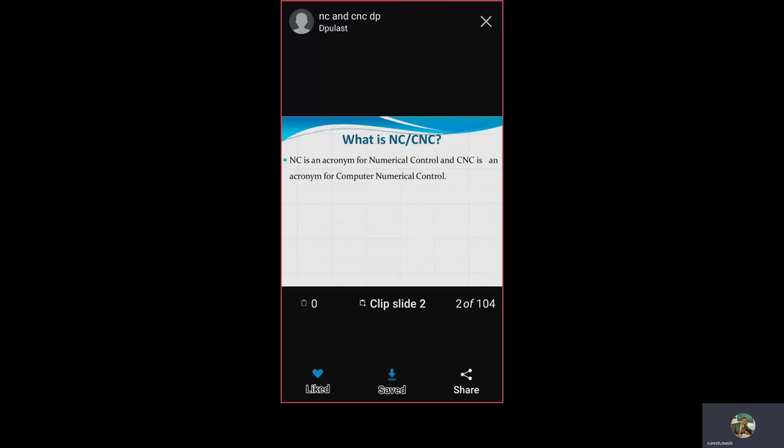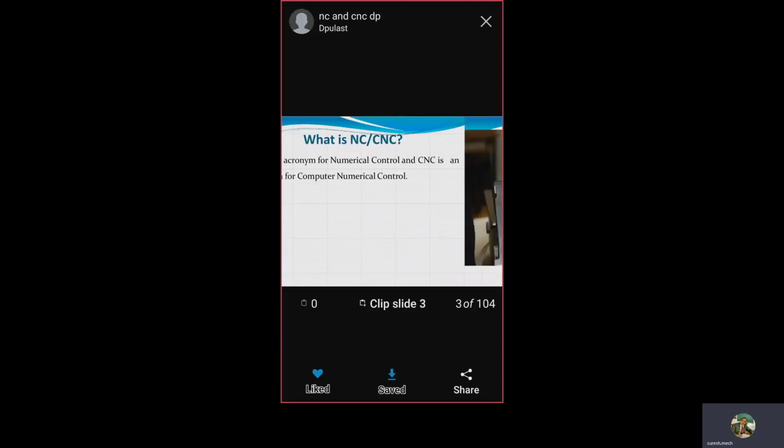What is NC and what is CNC? NC is an acronym, a short form of numerical control machine tool, whereas CNC is a short form of computer numerical control machine tool. Therefore, from these two definitions, it is clear that initially the machine did not have a computer inside, the computer was not connected or interfaced. If the computer is not interfaced, then we were calling that technology NC.